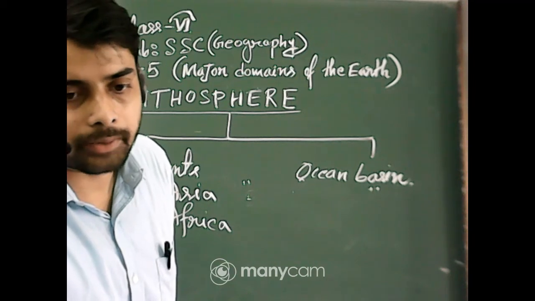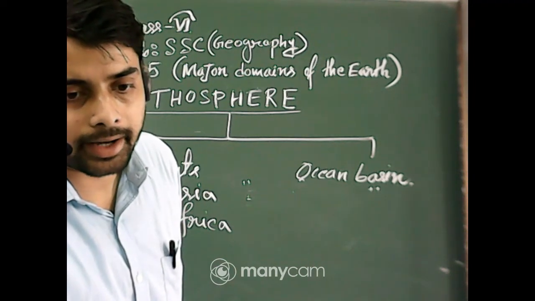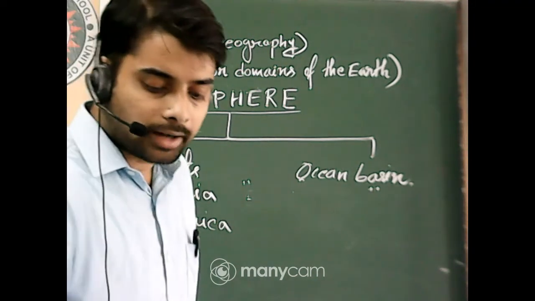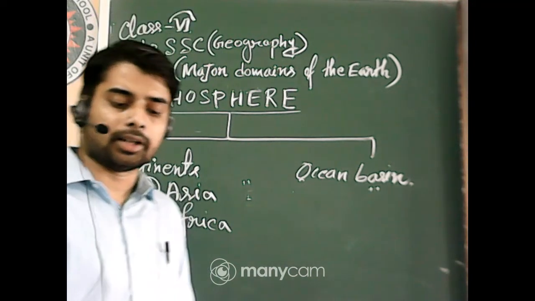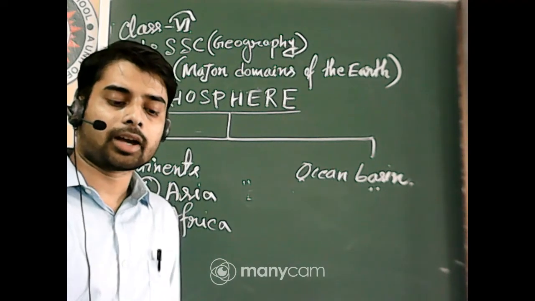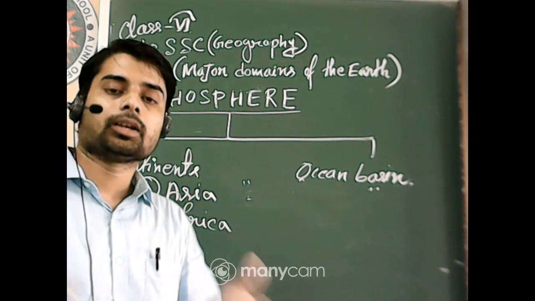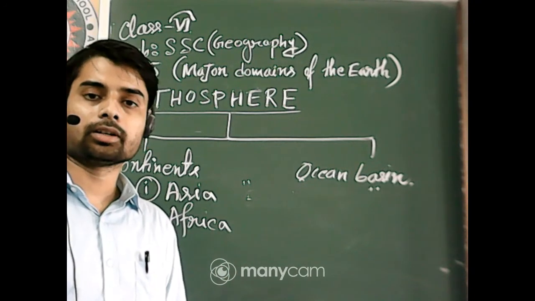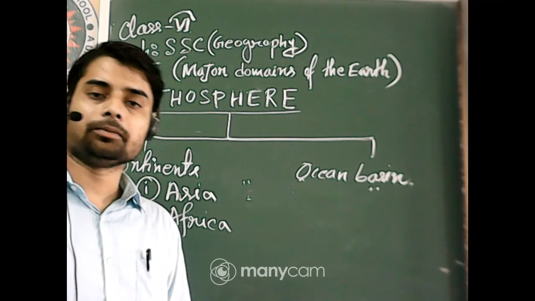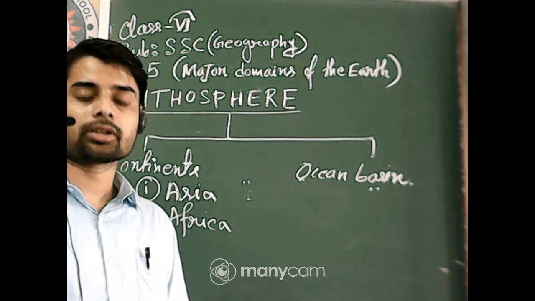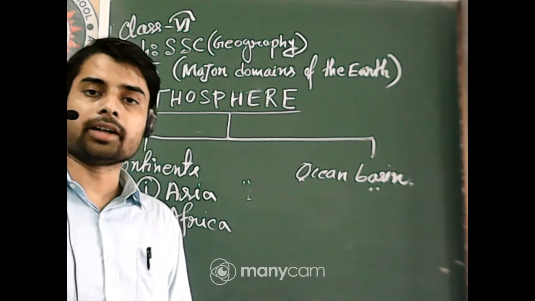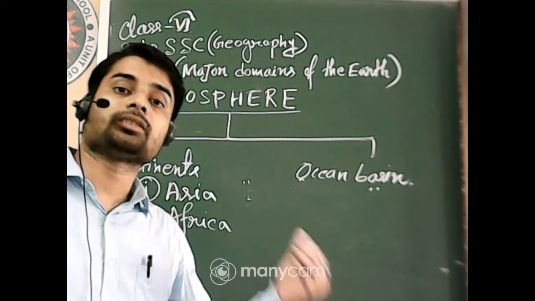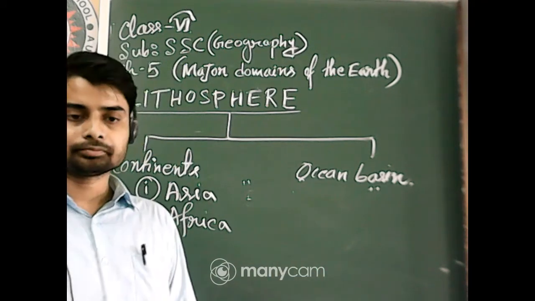Yes, Asia covers about 1/3 part of the total land area of the earth. Yes, Tanas, very good. And Africa is the second largest continent, surrounded by 3 big oceans: in the south it is the Indian Ocean, and very deep it is the Arctic Ocean, and in the eastern side it is Indian Ocean, in the western side Atlantic Sea, in the north it is Mediterranean Sea. Okay,